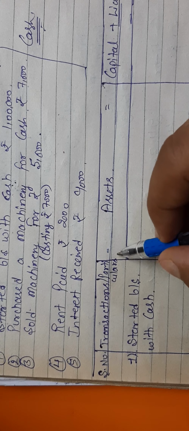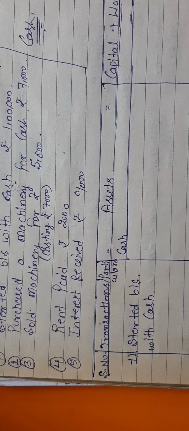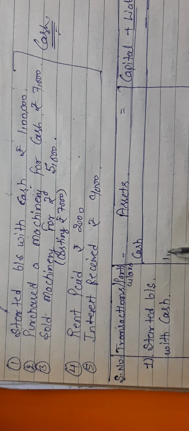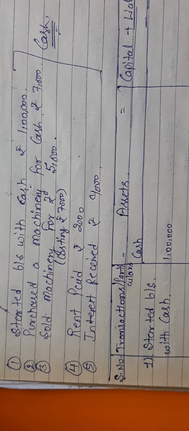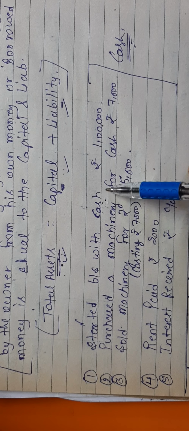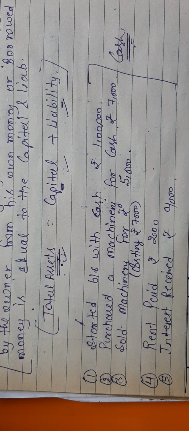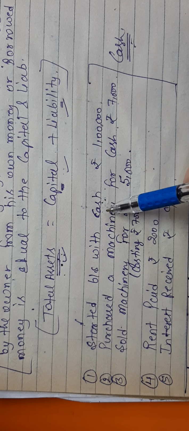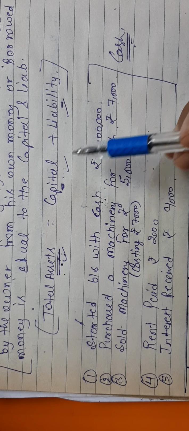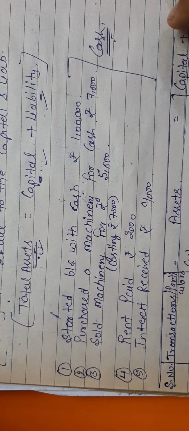So what you have to do, as cash is an asset, I told you in last class, you have to create a column of cash, in which you have to increase the cash by 1 lakh rupee. So you will write here 1 lakh, because cash is increasing. And what is the line? Started business with cash. And I told you, whatever amount we are investing, जो भी पैसा हम बिजनेस स्टार्ट करने टाइम लगाते हैं, that is called our capital. So this 1 lakh would be the cash as well as your capital also.